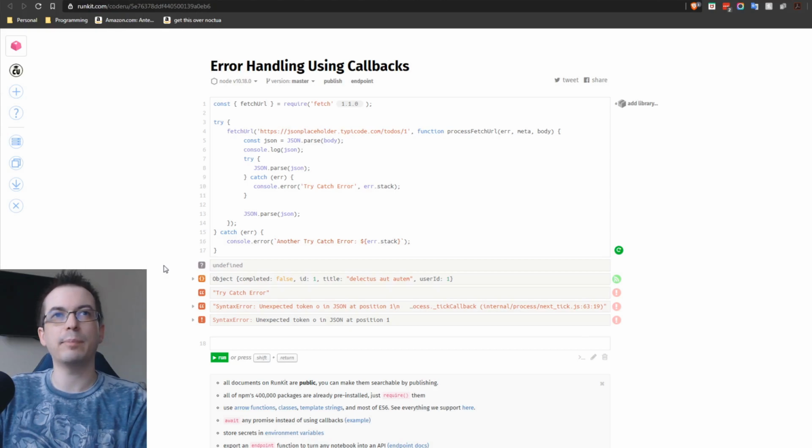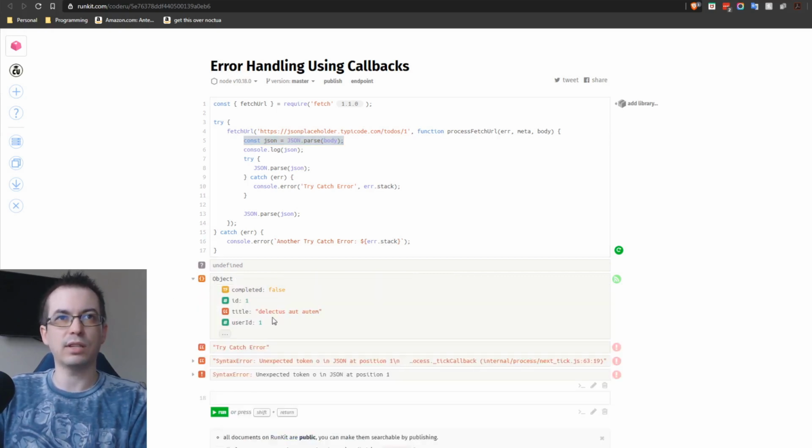I have an example over here that shows using a function as a callback for a fetch URL. As you can see here, we're retrieving the URL, which is a JSON payload. And then we're parsing that payload into JSON itself, and then we're exporting that out. And as you can see here, we do have the result from that. What we're going to do is try and parse that JSON a second time.